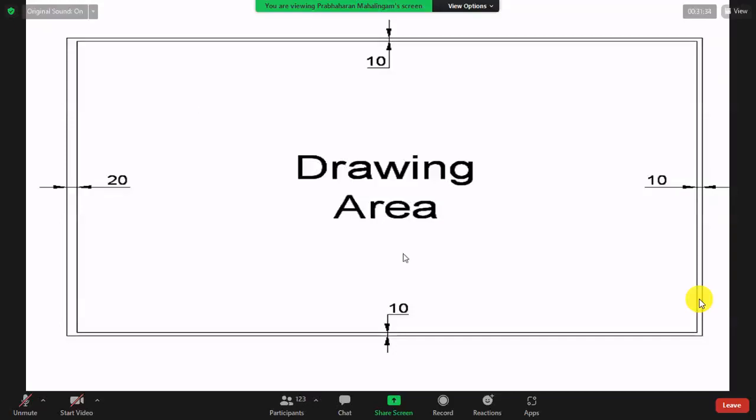This is a drawing paper and drawing area. So you want to draw inside this area, margin 20, 10, 10, 10. So how can you draw this line, vertical line? We will give you sets of drawing instruments and the drawing board. We will never give you paper. If you want to bring paper, I will tell you what size of paper. For the examination, we will give you a drawing board. In the normal practical class also we will give you a drawing board.